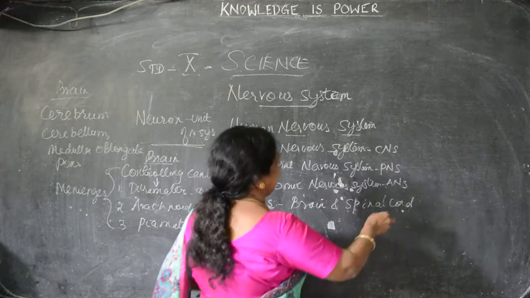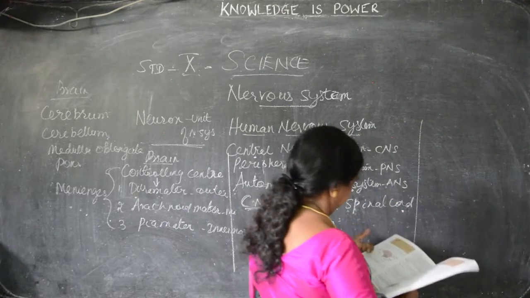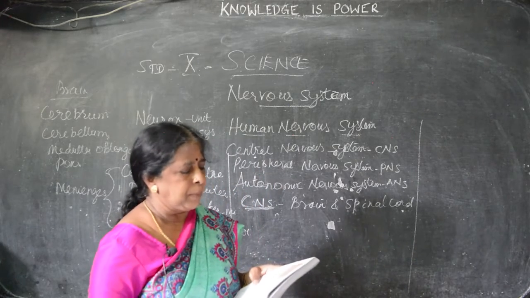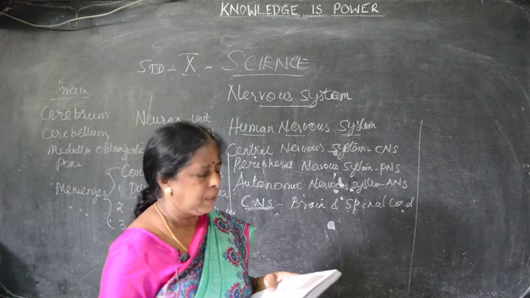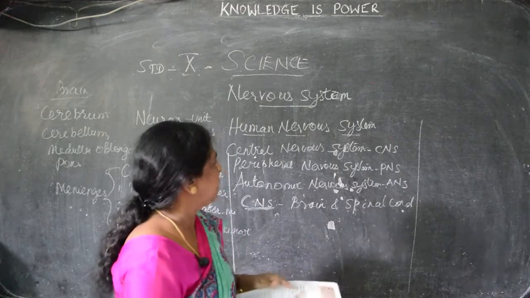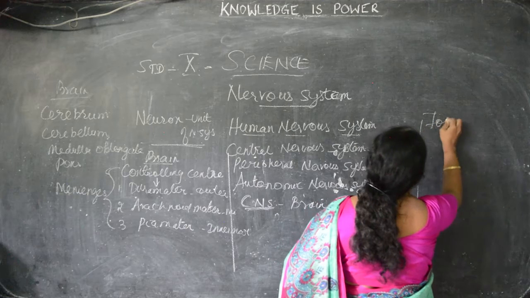And further we can divide them. See the structure here, structure of the brain. So the brain can be divided into three main parts: forebrain, midbrain, and hindbrain. First we have to say forebrain. That is the first portion.